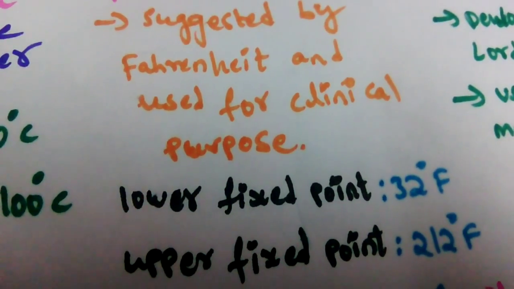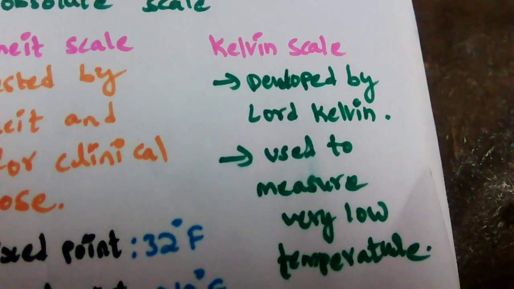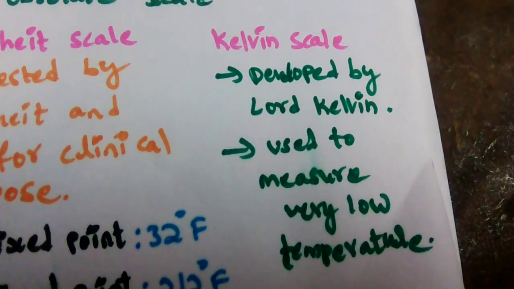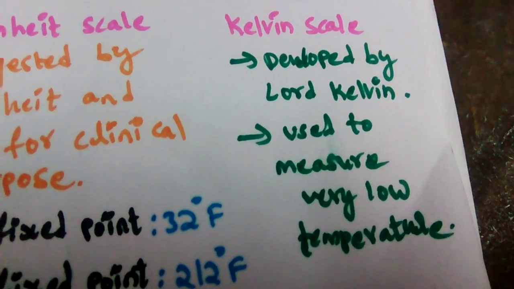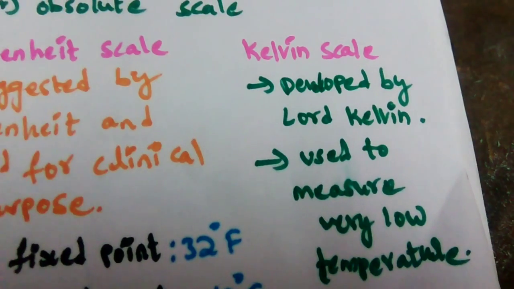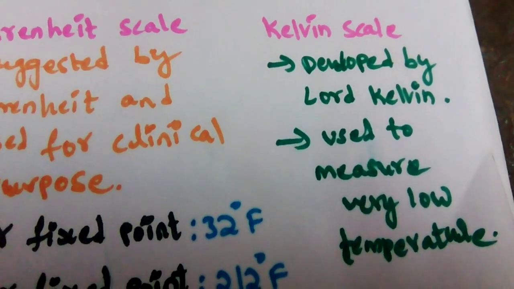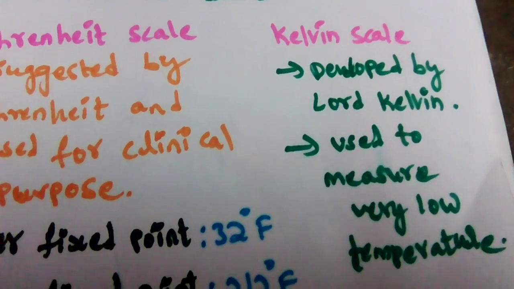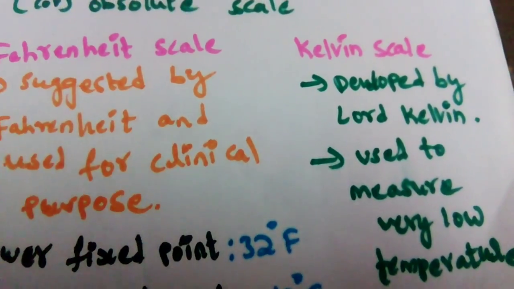When compared to the Kelvin scale, which was developed by Lord Kelvin, this scale is used to measure very low temperature. Very important. It is calibrated on the basis of the absolute zero temperature, which is the minimum temperature measured in this universe, like in weather forecasting we can say.